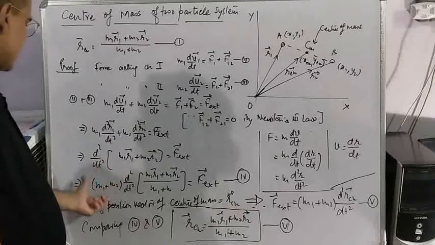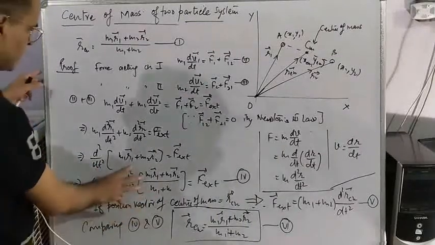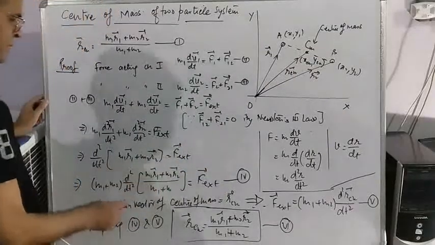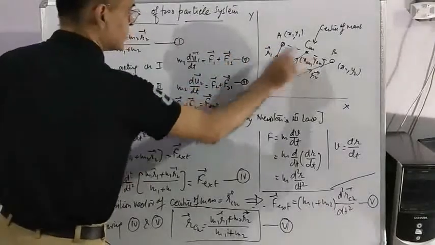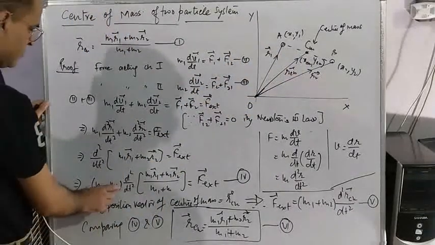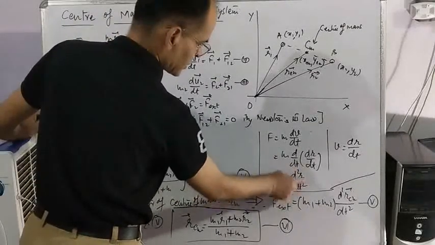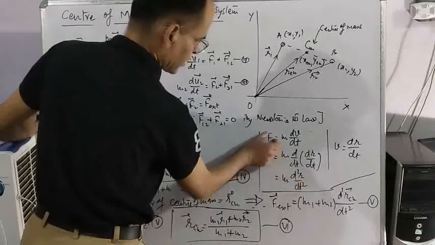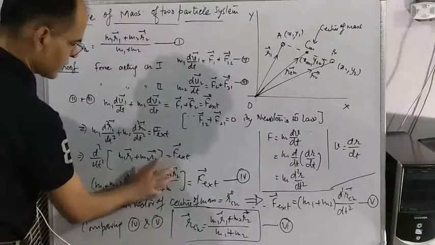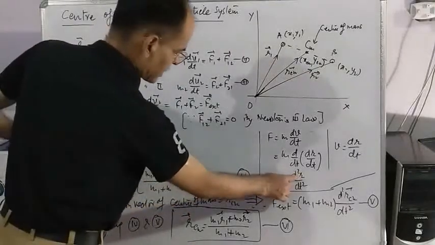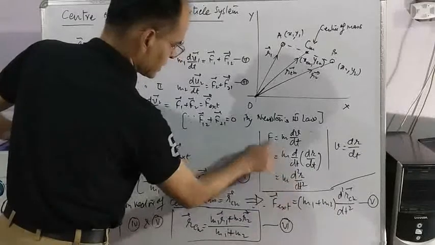Now multiply and divide by m1 plus m2. And this value is a force, external force. So total mass m1 plus m2, into d2r by dt square, is called force. So this is total mass, and obviously this quantity is equivalent to r. I repeat, m d2r by dt square is force.